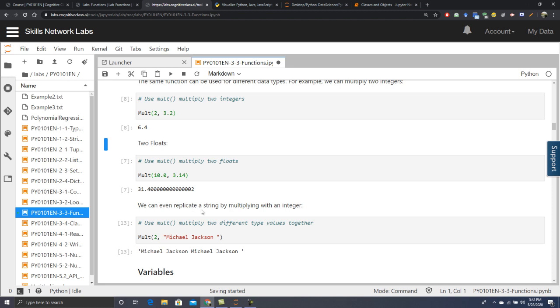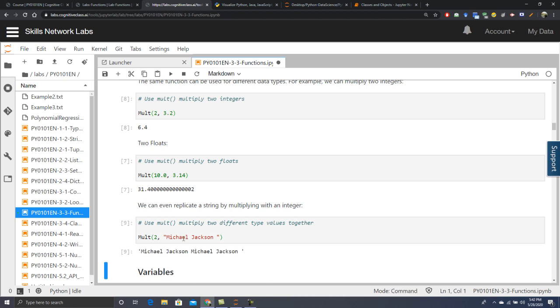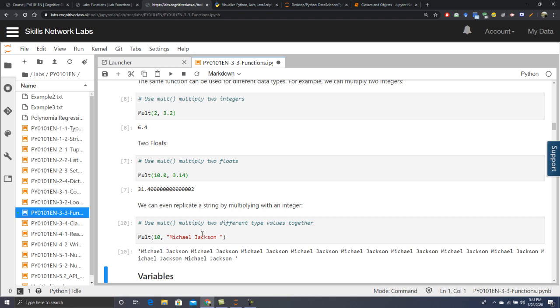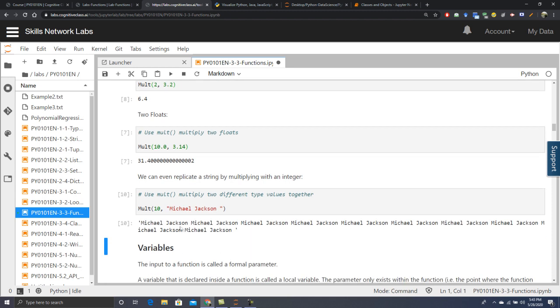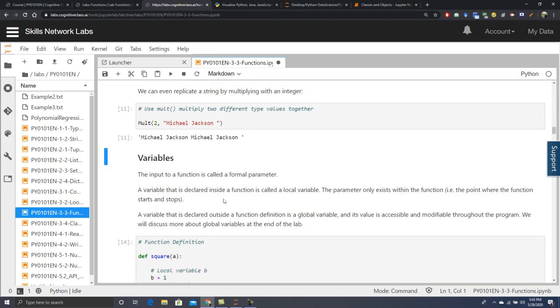We can even replicate a string by multiplying it with an integer. For example, mult(2, 'Michael Jackson'). If you run it, you will get Michael Jackson replicated 2 times: Michael Jackson, Michael Jackson. If I say 10 times, let's try 10 times. This is the beauty of Python and programming. If you learn programming, you will be able to do wonders, believe me.